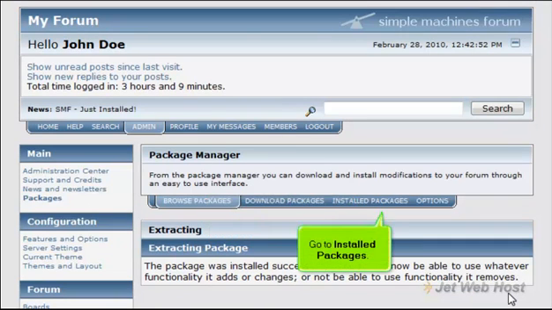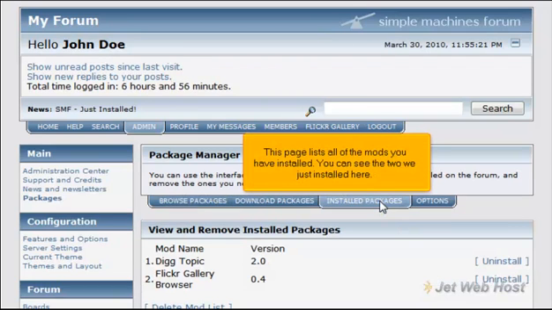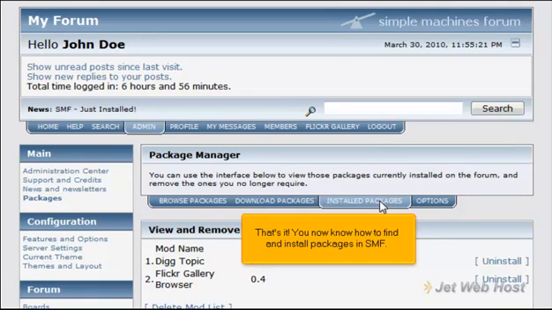Go to Installed Packages. This page lists all of the mods you have installed. You can see the two we just installed here. That's it! You now know how to find and install packages in SMF.